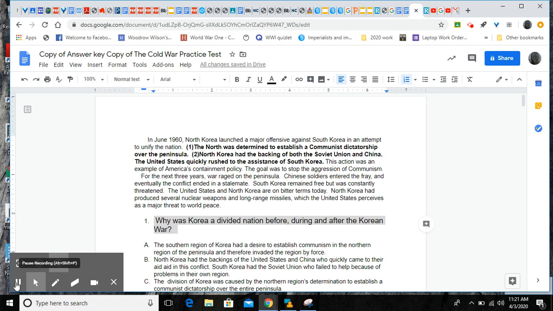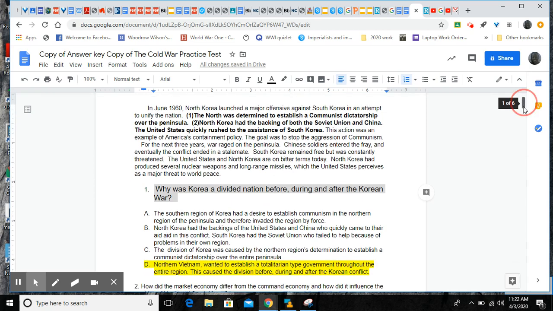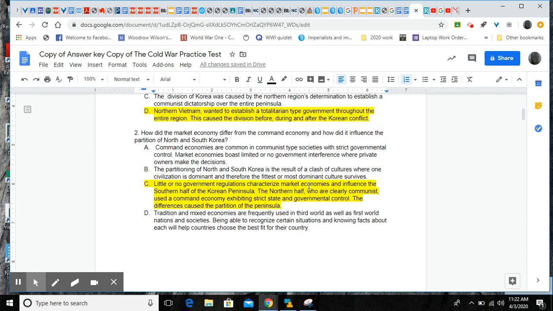All of that is not in the passage. It comes from what you learned previously in class, and it comes from you knowing that this answer is the only answer that talks about the economies and the division of North and South Korea. All of the other answers only talk about one or the other or say things that aren't true. Make sure you pause so you can either write the question, answer, and evidence, or internalize why C is correct.